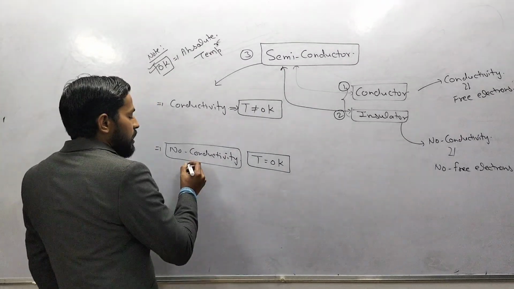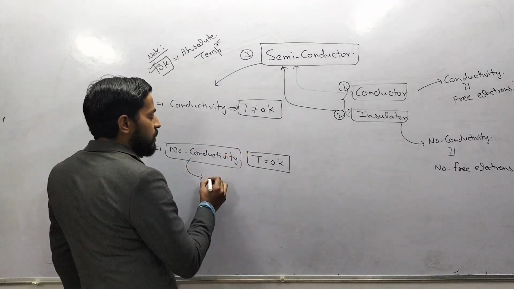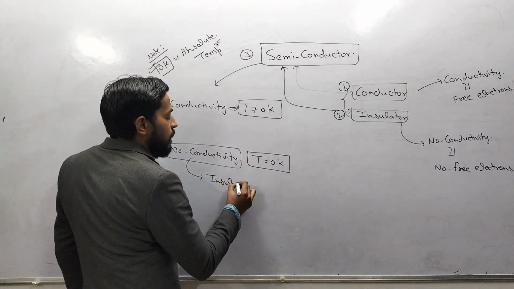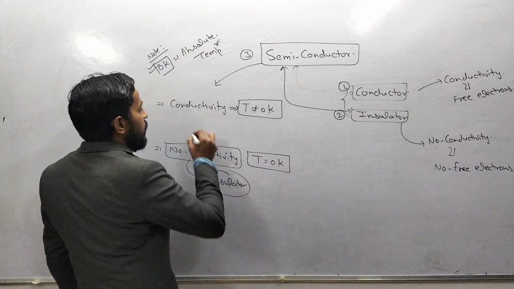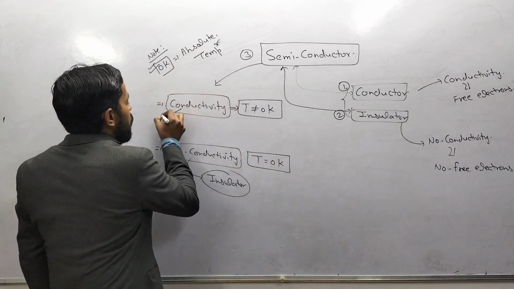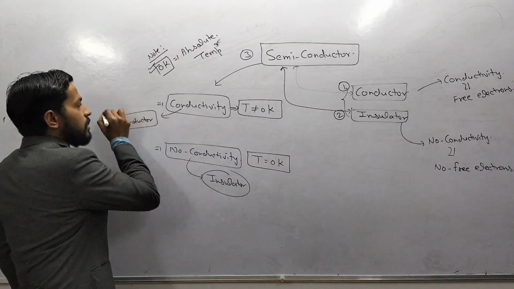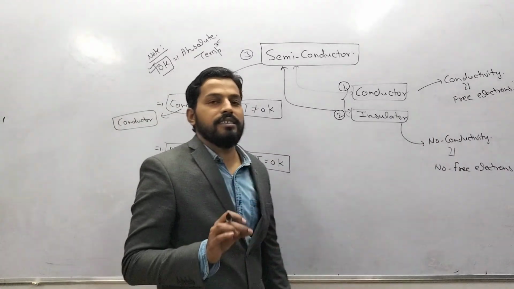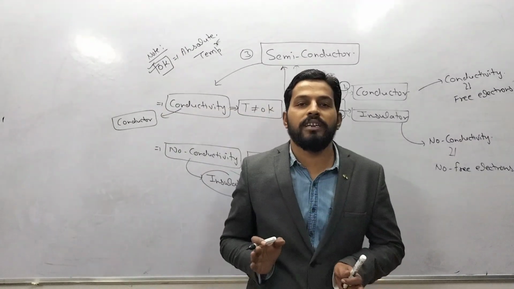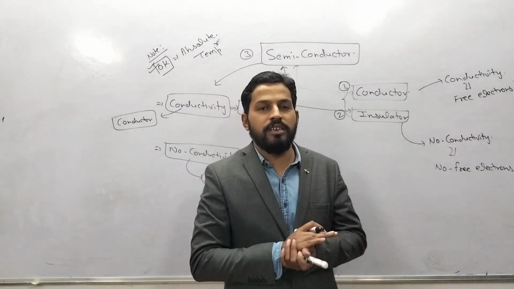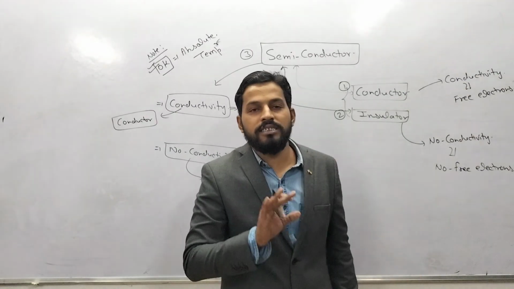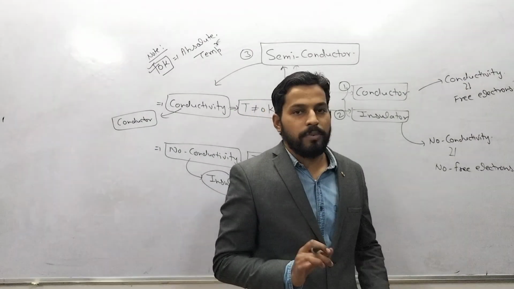So here it shows a property of insulator, and here it shows a property of conductor. So we can say semiconductors are a type of material that shows both conductor properties and insulator properties.